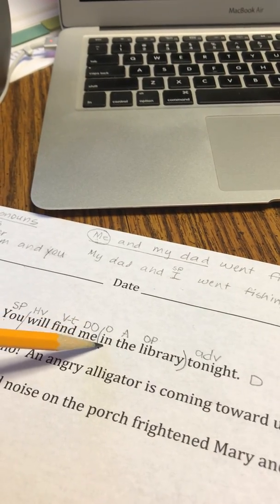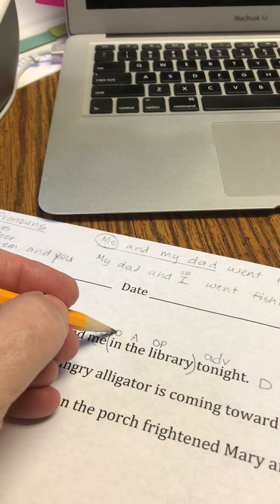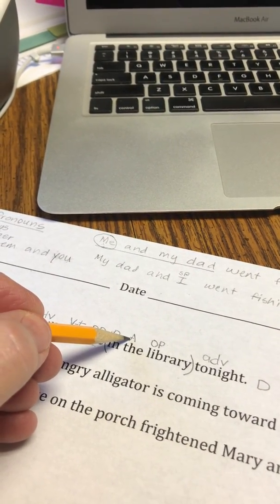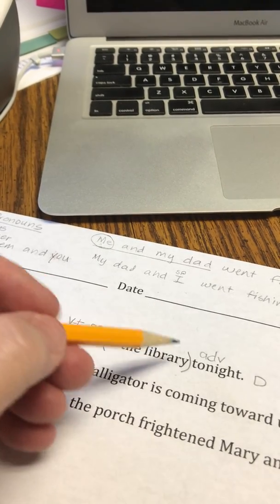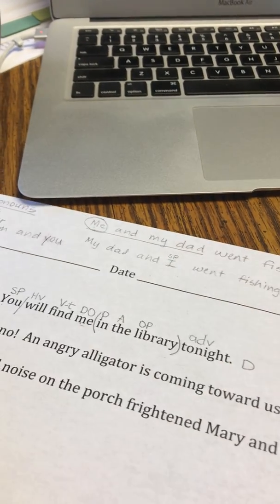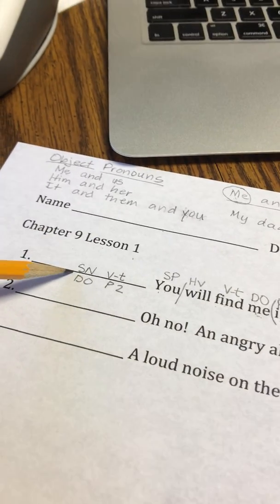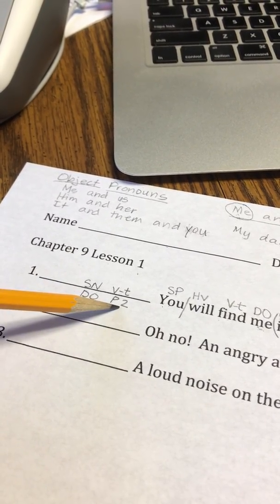Then you mark your prepositional phrase. In is the prep, the article adjective, library, object of the preposition, and tonight is an adverb. At the very end we have declarative. So now we get to go back to your line, the front, and put subject noun, verb transitive, direct object, pattern 2.